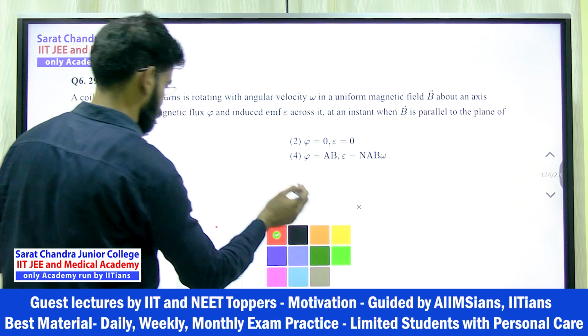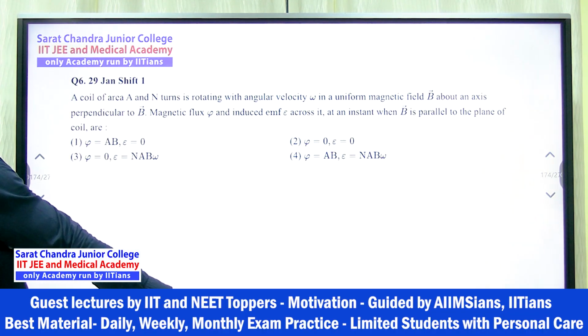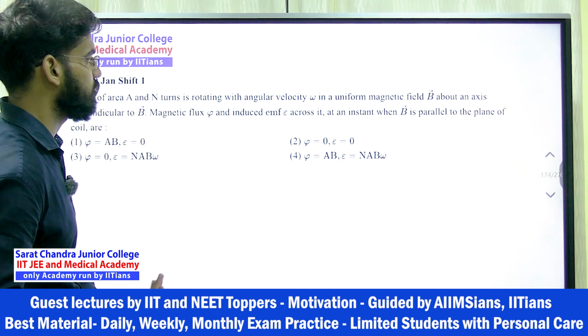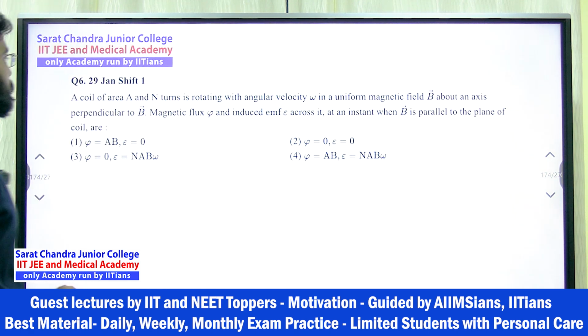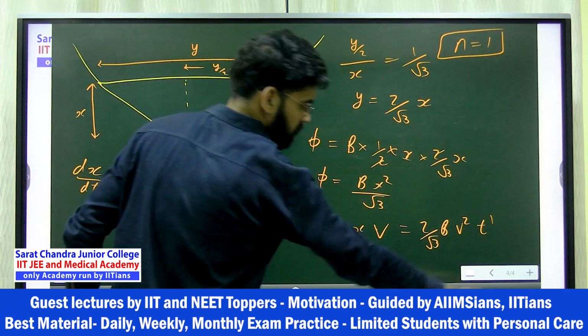JEE Main is easy. Now he is talking about a coil of area A and n turns rotating with an angular velocity omega in a uniform magnetic field B about an axis perpendicular to B. So he is rotating like this.